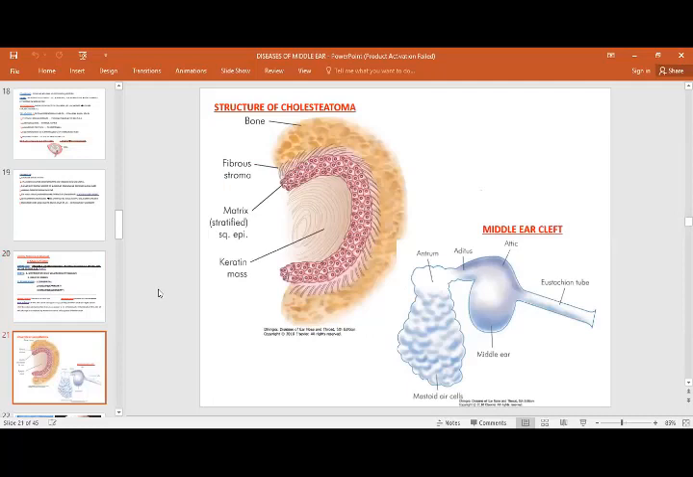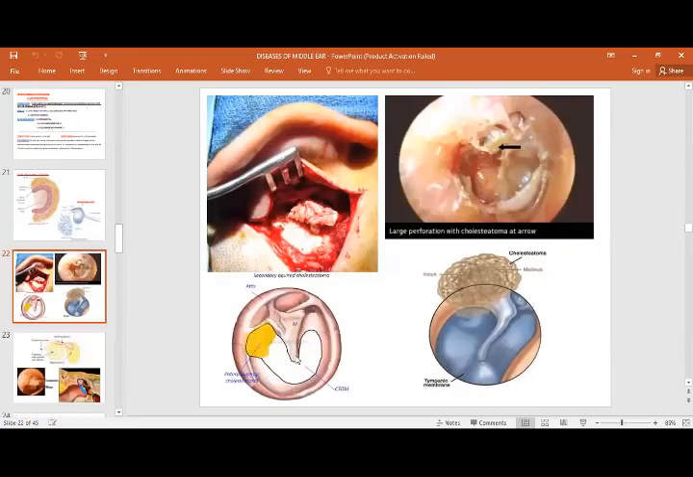So this is basically the structure of the cholesteatoma. This is the middle ear cleft; you need to understand that the whole cells form the middle ear cleft. And this is your cholesteatoma matrix and keratin mass, everything is present in this. This is from the cholesteatoma during the surgical intervention. You can see these flakes coming out after mastoid exploration. This is cholesteatoma.